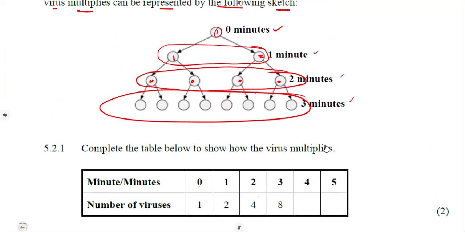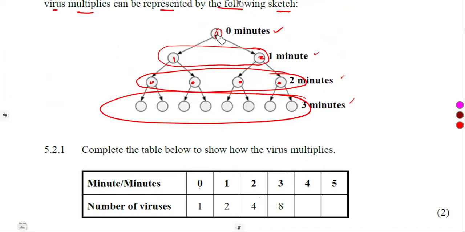How is this going, guys? We started with the 1. Now there are 2. From 2, there are 4. From 4, there are 8. What is happening? From the previous one to the next, they are multiplying by 2. It was 1, now they are 2. Let's multiply them by 2 and see. If we multiply them by 2, you get a 4. Multiply them by 2, we'll get 8. So it simply means we are multiplying by 2, by 2, by 2, like that.